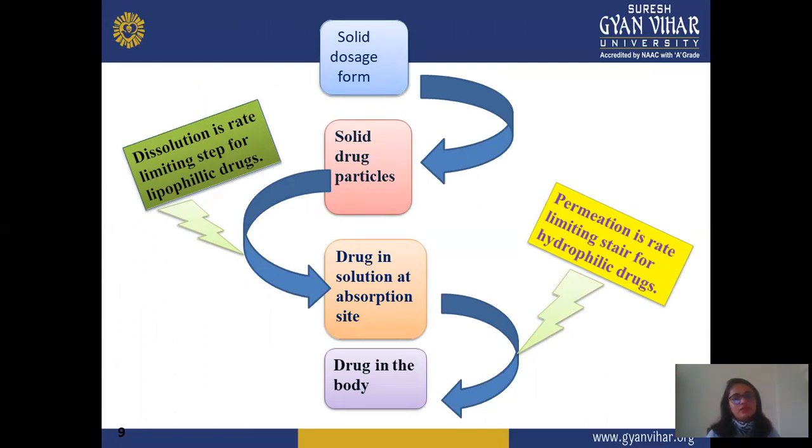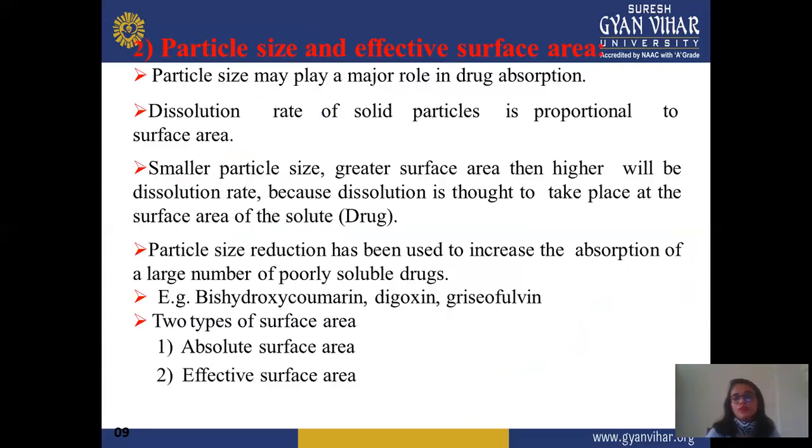But between solid drug particles and drug in solution at the absorption site, dissolution may be a rate limiting step for hydrophobic drugs. This depends on the type of drug. Similarly, between drug in solution at the absorption site and drug in the body, permeation is the rate limiting step for hydrophilic drugs. So you should select different types of drug according to your requirement, or you can modify your formulation also.